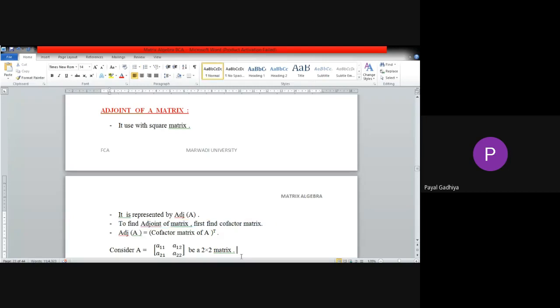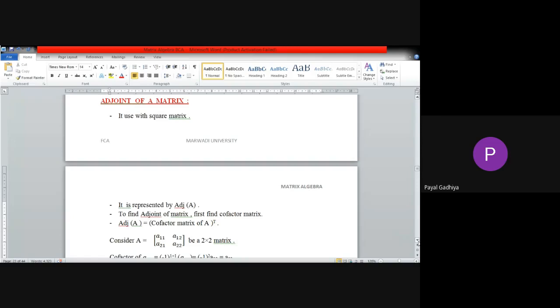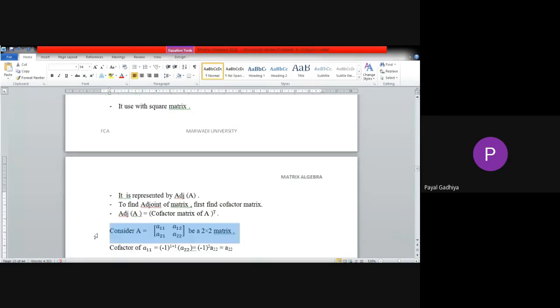So first of all, let us see for matrix of 2 cross 2 order. The cofactor matrix of a particular matrix we will find by finding cofactors element-wise. So we will take first element A11.